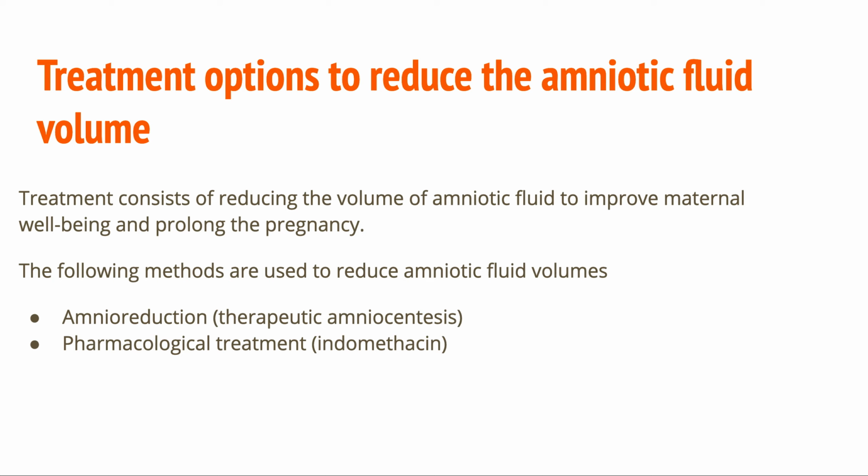Treatment consists of reducing volume of the amniotic fluid to improve maternal well-being and prolong the pregnancy. The following methods are used to reduce amniotic fluid volume: amnioreduction, which I have already told, and pharmacological treatment.